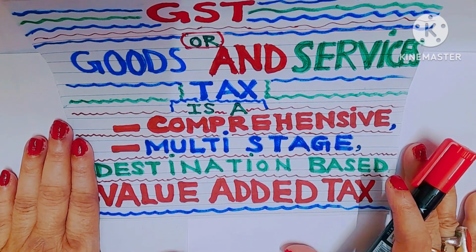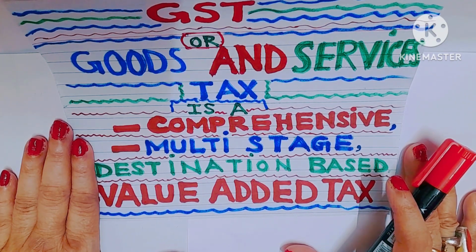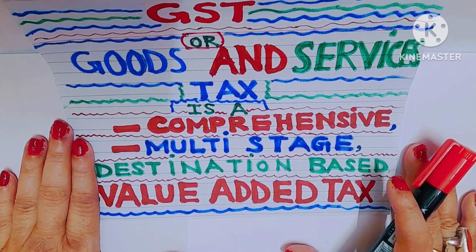As we all know, GST or Goods and Services Tax is a comprehensive, multi-stage, destination-based, value-added tax. In other words, GST is a comprehensive, multi-stage, destination-based tax that is levied on every value addition.